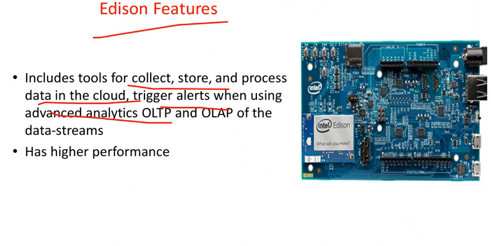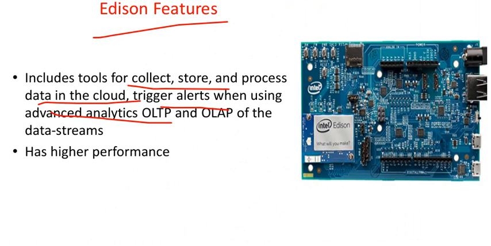Only that much is sufficient for you to understand as of now. Then we go to the next aspect. We will stop here because I would cover the Raspberry Pi in my next presentation.